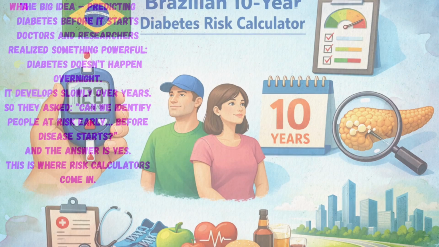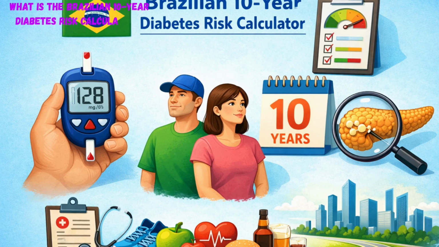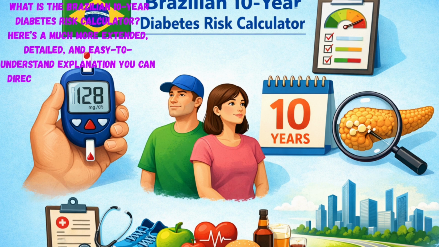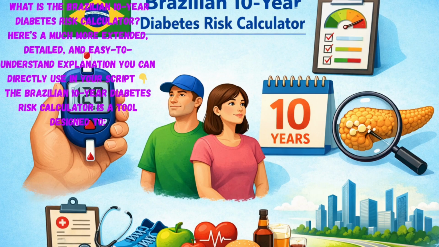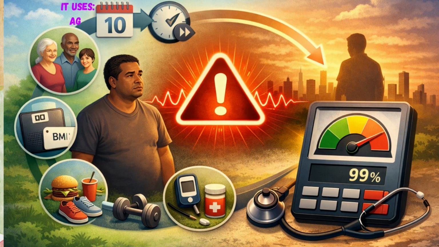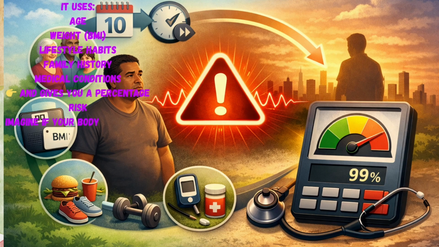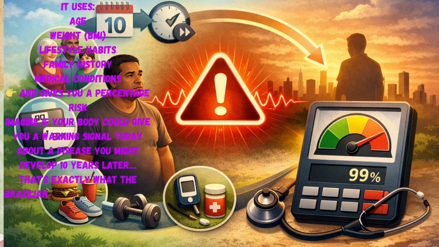What is the Brazilian 10-year diabetes risk calculator? The Brazilian 10-year diabetes risk calculator is a tool designed to predict your chance of developing type 2 diabetes in the next 10 years. It uses age, weight, BMI, lifestyle habits, family history, medical conditions, and gives you a percentage risk. Imagine if your body could give you a warning signal today about a disease you might develop 10 years later. That's exactly what the Brazilian 10-year diabetes risk calculator is designed to do.